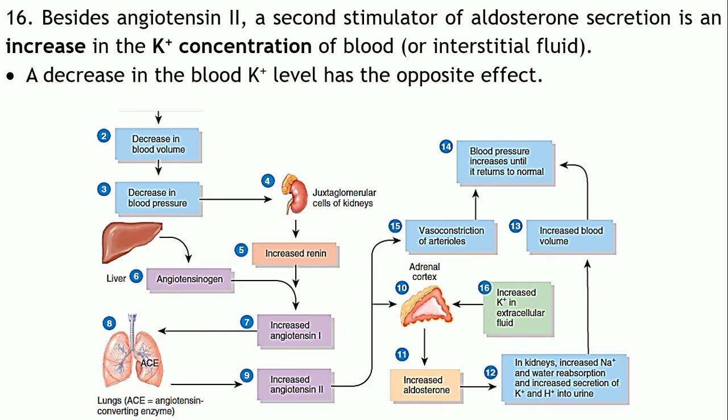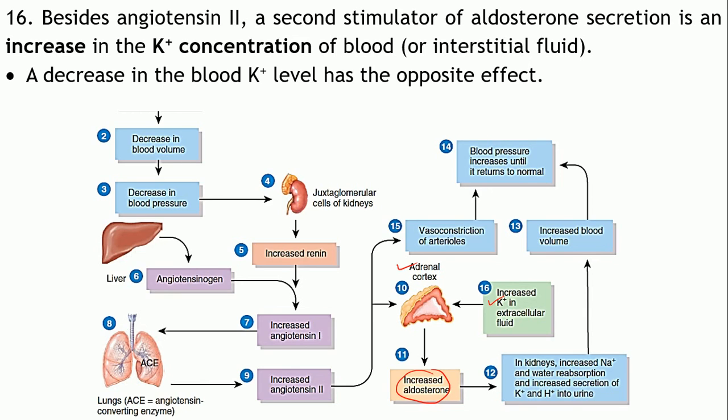Now apart from angiotensin II, there is one more stimulus which is responsible for the release of aldosterone from the adrenal cortex. That is increased potassium ion concentration in the blood or the interstitial fluid.